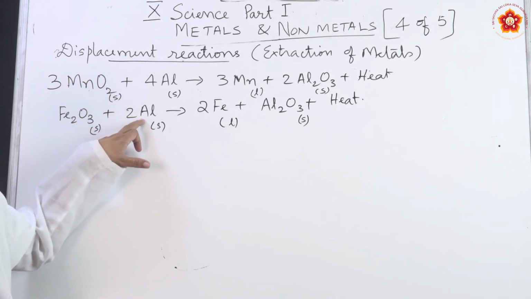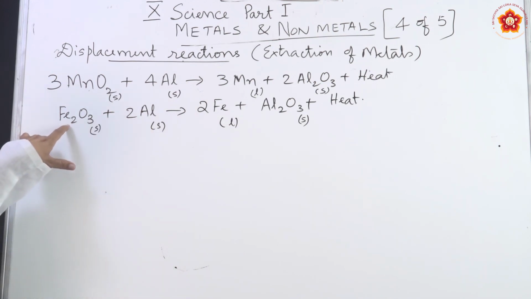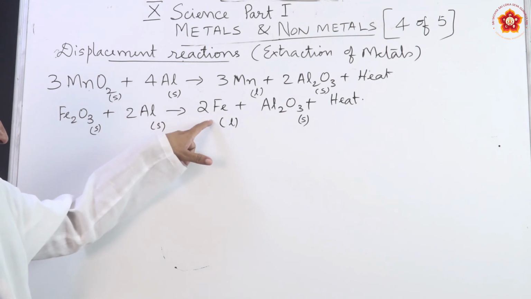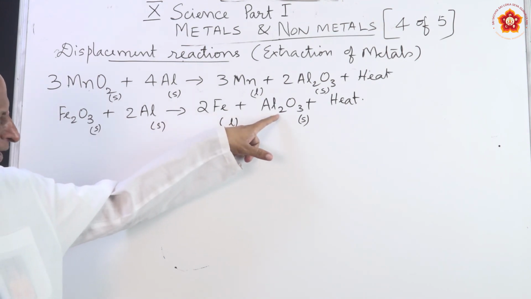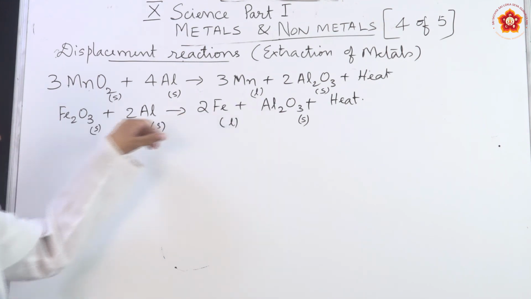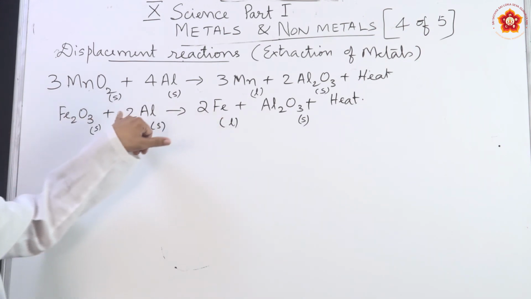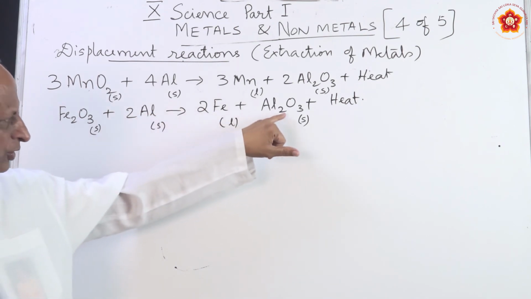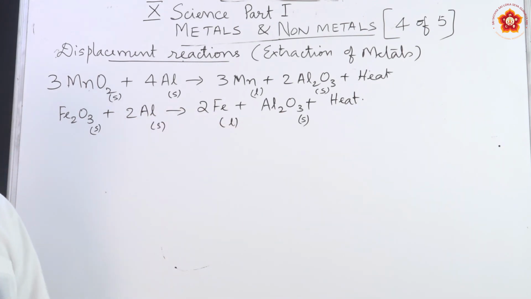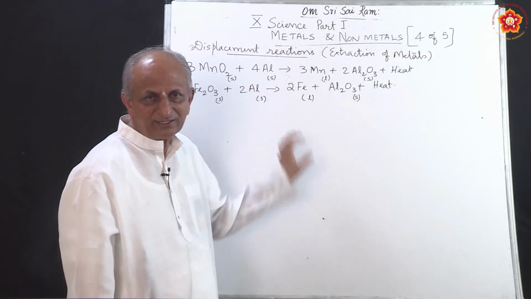Here aluminum is used as a reducing agent. So, it reduces iron oxide into iron, and aluminum oxide is formed. Here ferric oxide is reduced to iron, aluminum is oxidized to aluminum oxide. So, that is also possible. This is also called a displacement reaction.